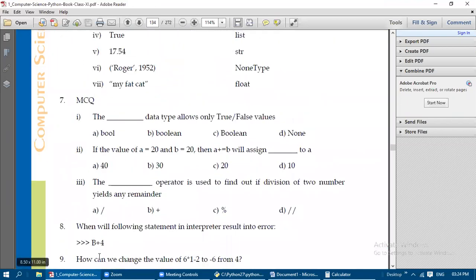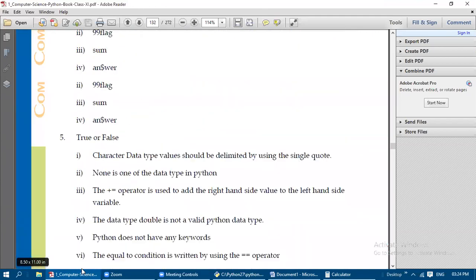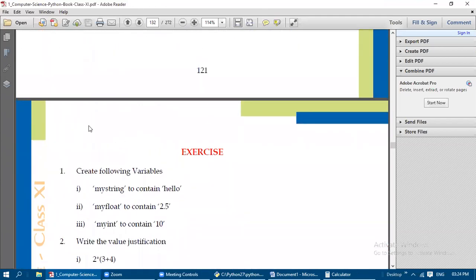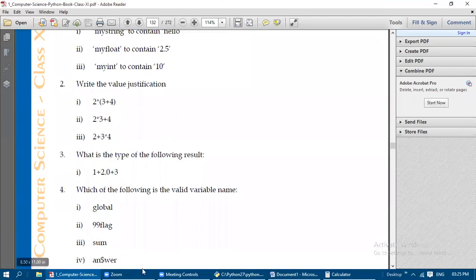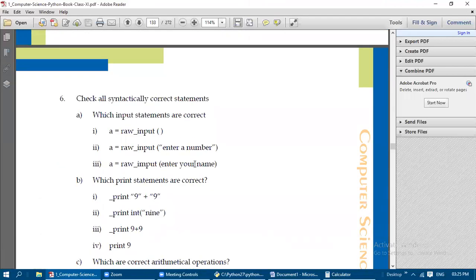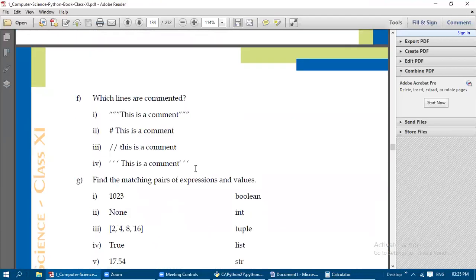There are page 124, page 123, and page 122; you complete these alone for this week's exercise. You just take 1 week's time. So in the next week's class I will ask all these questions, 1 to 10. So many exercises you will get from Python programming, because Python is like an ocean. Any logic, any content, any problem they may give, you need to be able to write the program on your own with the help of Python.